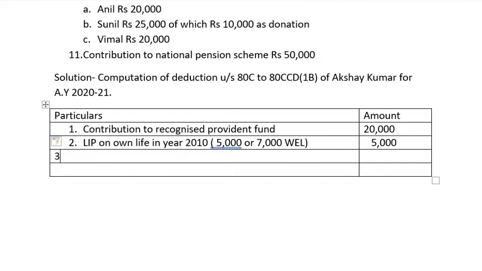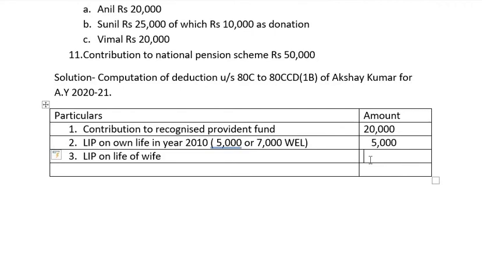Coming to next, third point is life insurance premium on life of wife. What is the amount of premium paid on life of wife? It is 3,000 rupees. Now you can see here, policy amount is not given to us, but we are given directly the premium paid amount.